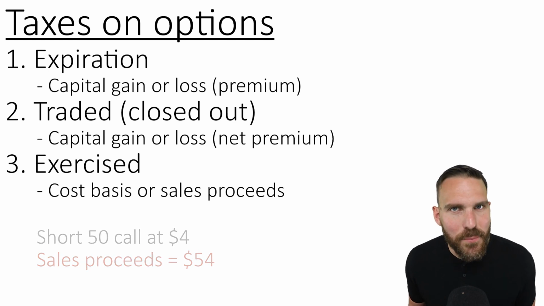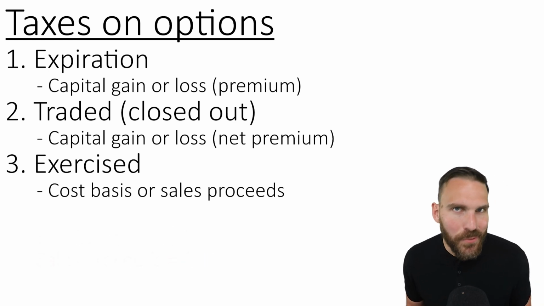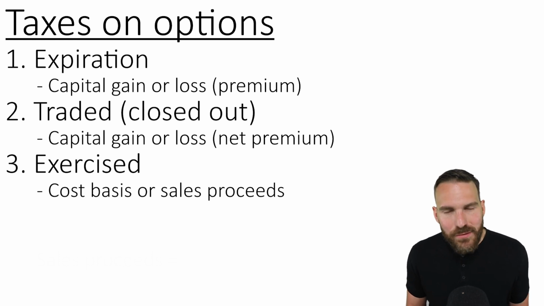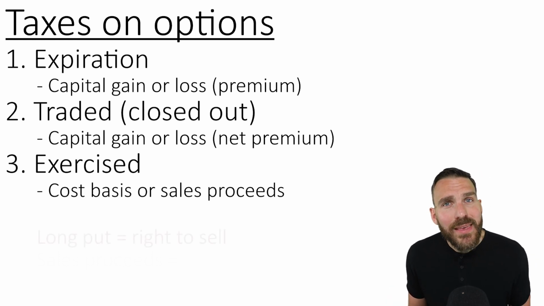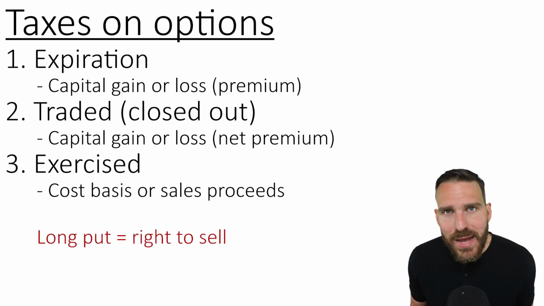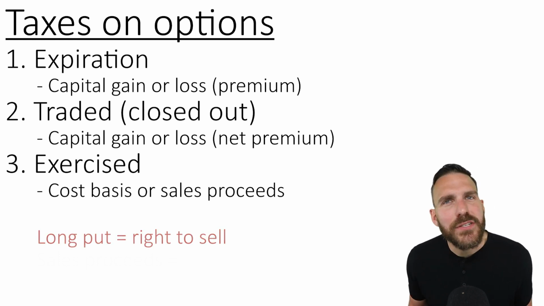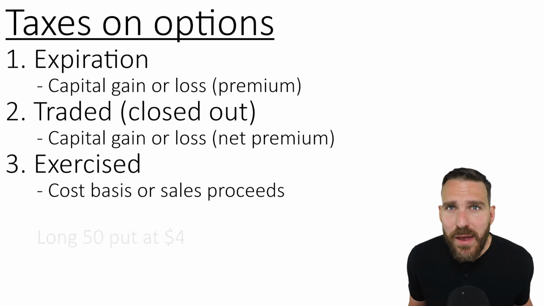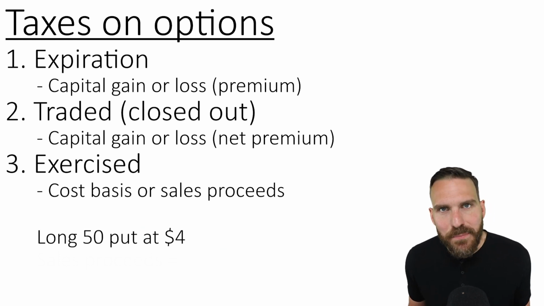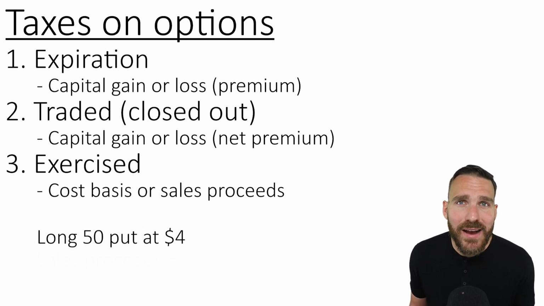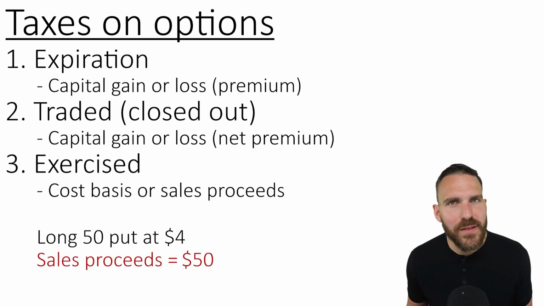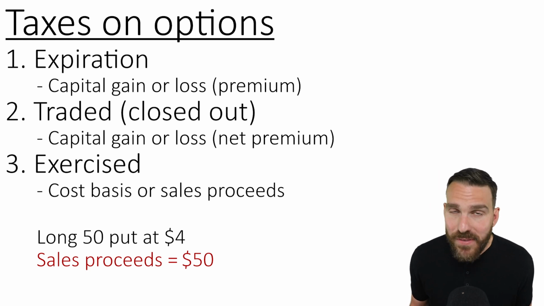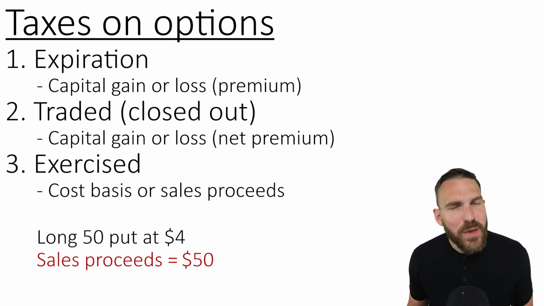Now, the last two option strategies we'll focus on will be puts. And puts are a little tricky. You'll see why here in a second. Let's focus on a long put. A long put gives the investor the right to sell stock at the strike price. Let's assume that we have a long 50 put at 4. If the investor exercises the put, they are going to be selling stock at that $50 strike price. And that is our initial foundation for the tax consequence here. It'll be 50.